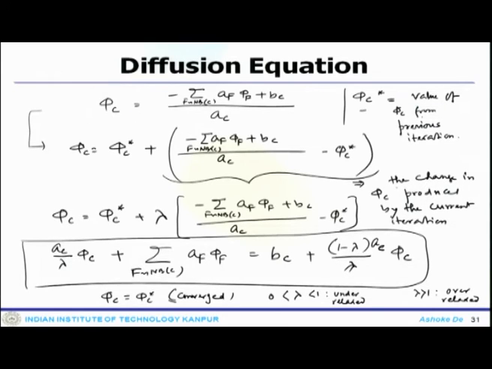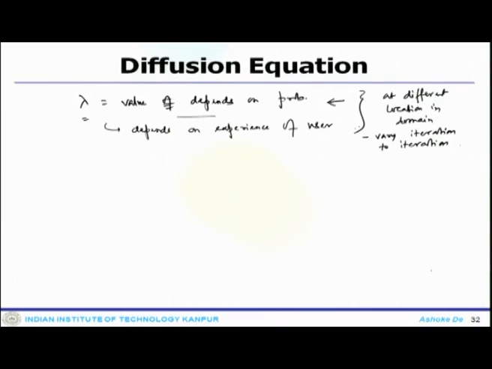Now, if we rewrite this equation in a slightly different form, we have AC by lambda, and the source term which is added as BC plus (1 minus lambda) divided by lambda times AC phi C star.